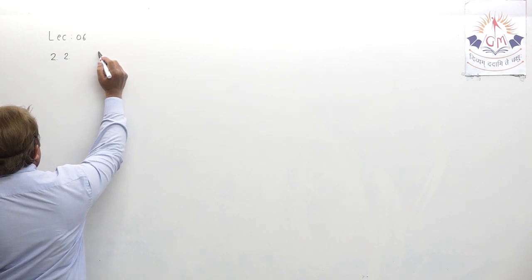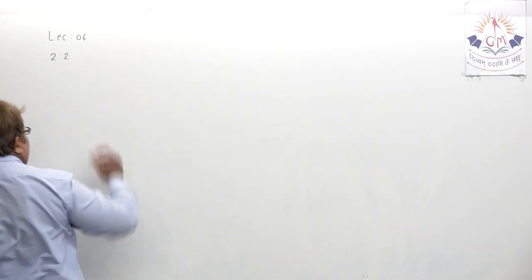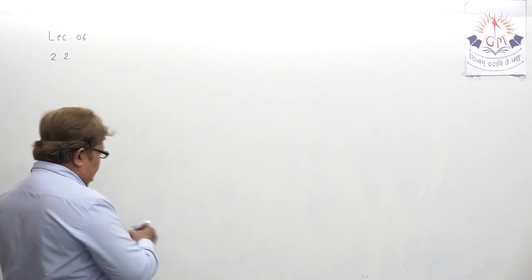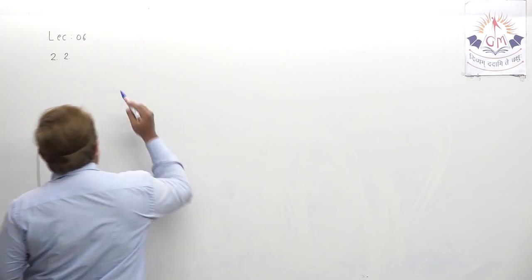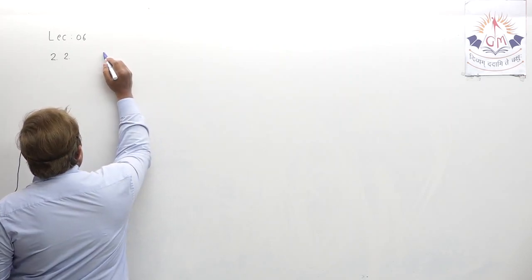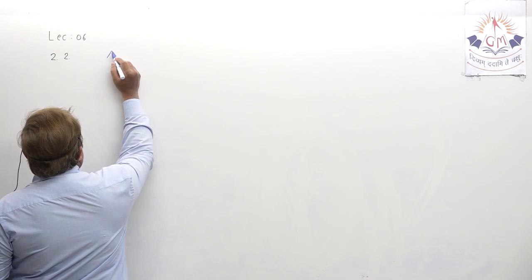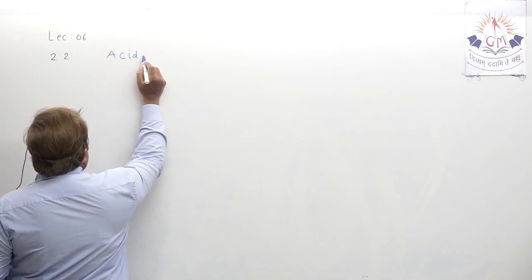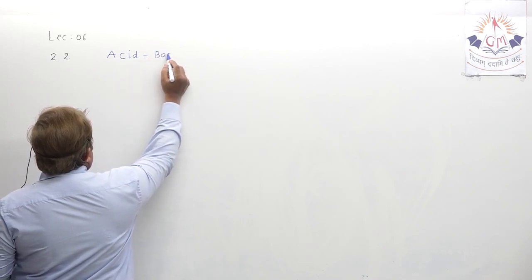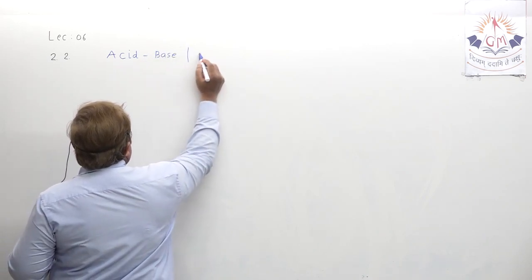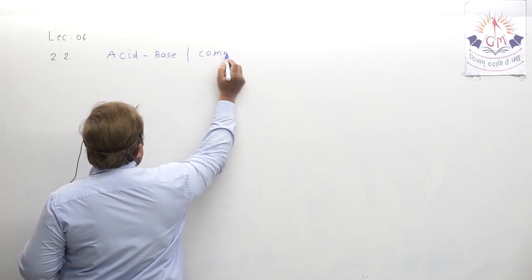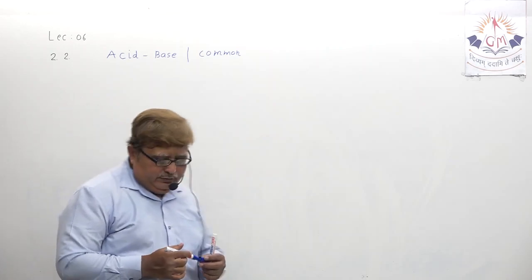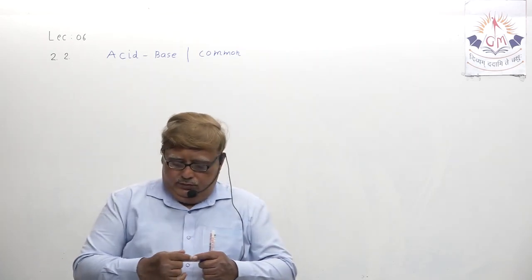I am not writing the full title, but at least we can say what we are going to discuss today: between acid and base, what is common? Actually, there is nothing common, but some of the facts which we want to discuss today are common between acid and base.